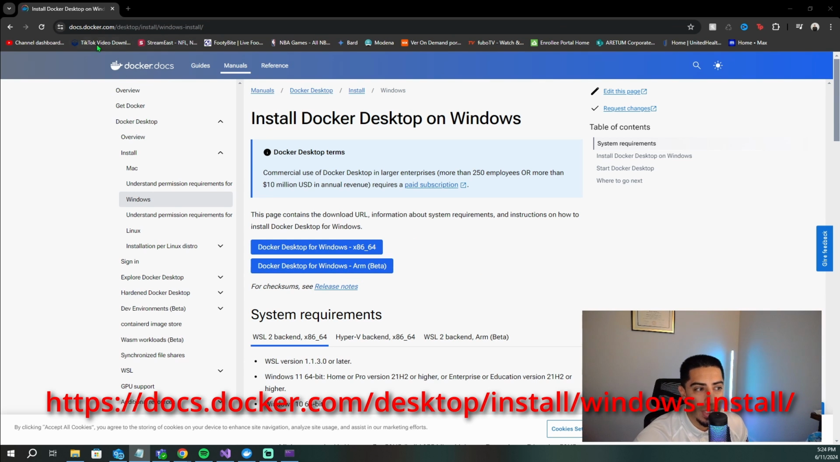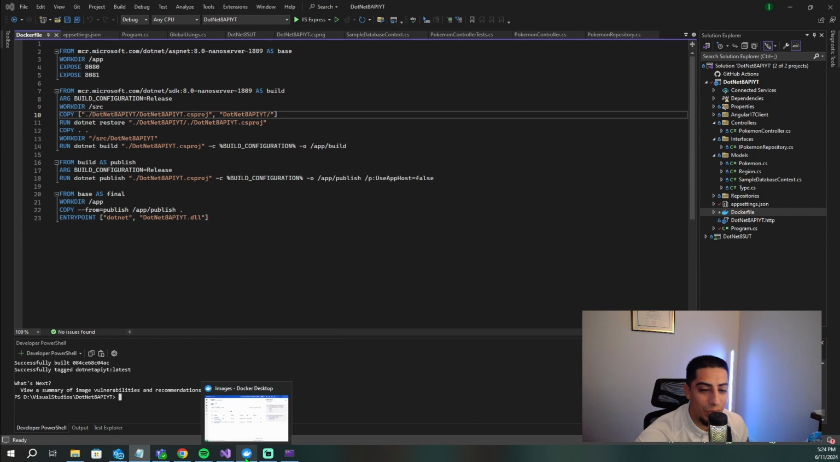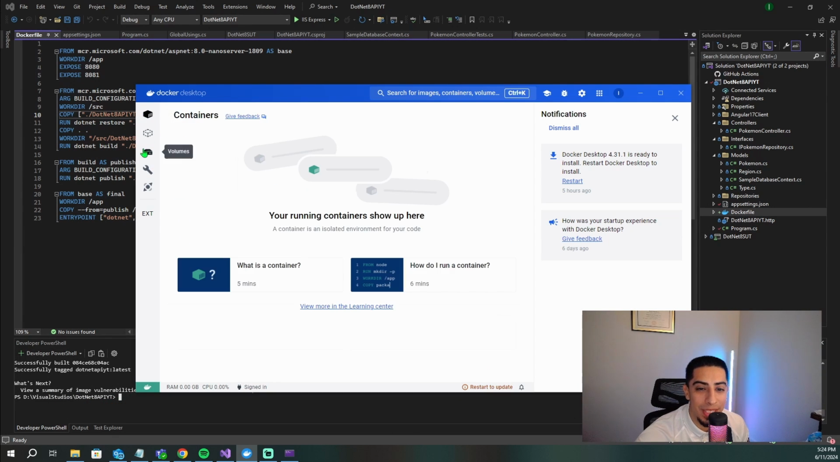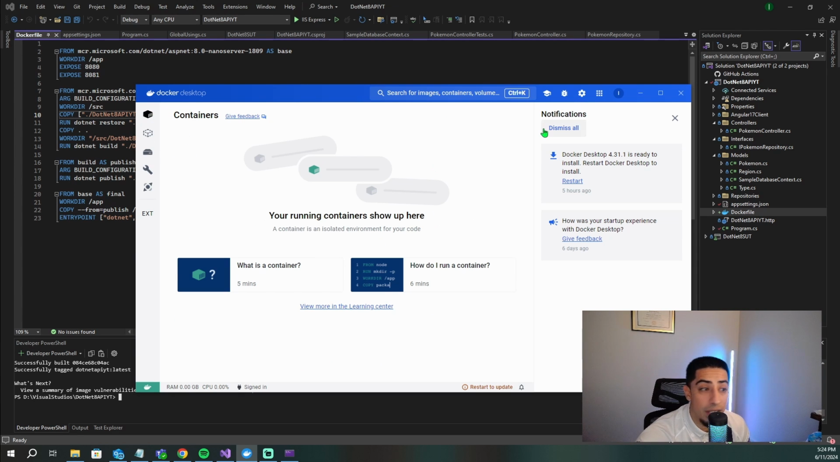Once it installed and did all of that good stuff, then I was able to see the little whale with the blocks. And then you'll see something that looks like this, and it should be empty. And let me just show you guys, you might run into this specific error when you're trying to open up Docker Desktop. And let me show you guys what it is and how to fix it.